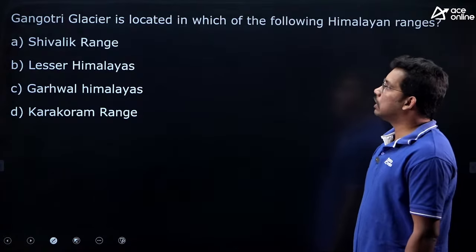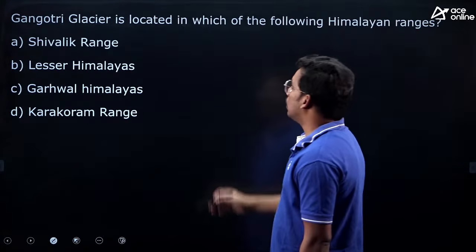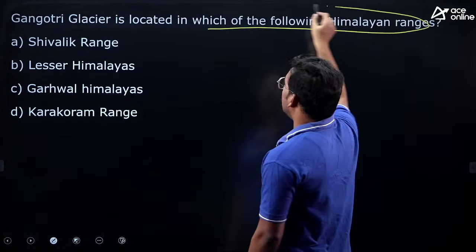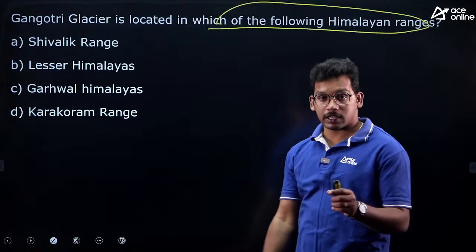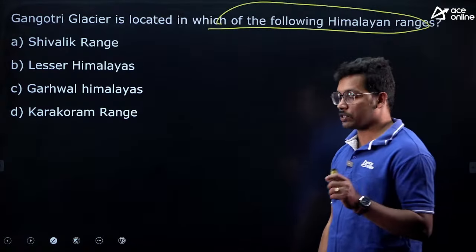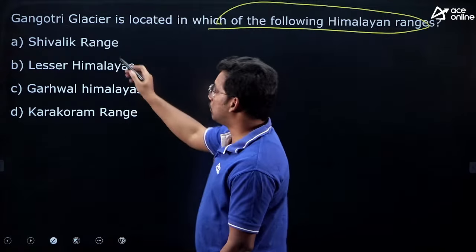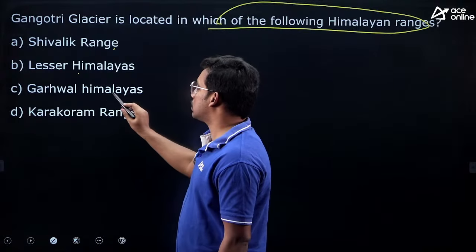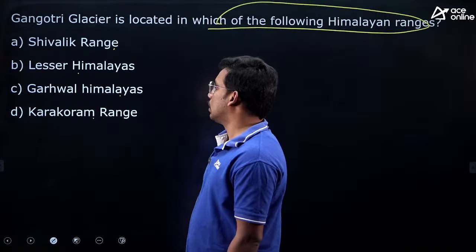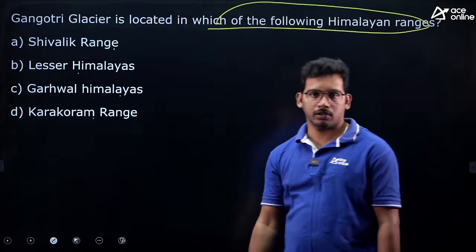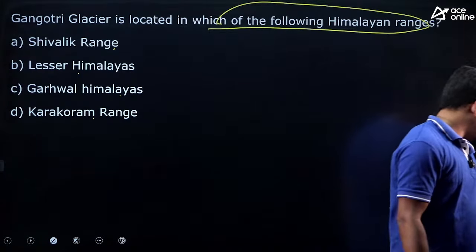Next, Gangotri Glacier, very popular question, is located in which of the following Himalayan ranges? We are discussing the physiography of India, the questions related to physiography. Shivalik Range, Lesser Himalayas, Garhwal Himalayas, Karakoram Range. So now tell me.